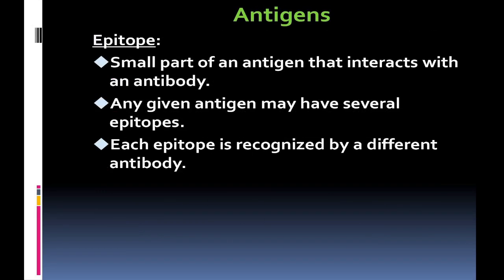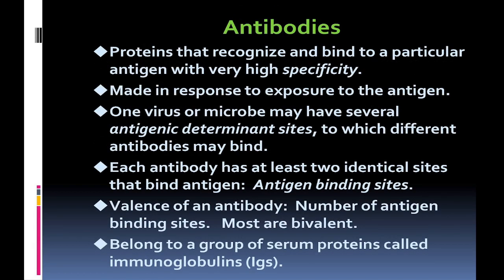Then epitopes. Antigen molecules are larger or very long, and only a small part of an antigen interacts with antibodies. That small part acts as an epitope. Any given antigen may have several epitopes, and each epitope is recognized by a different antibody.